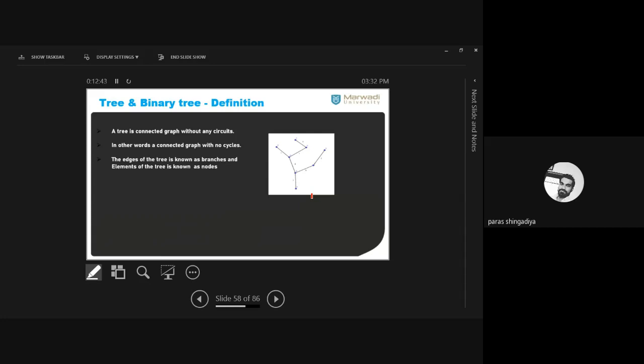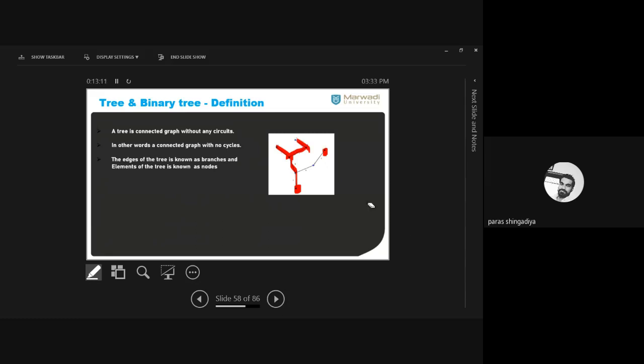In a connected graph, there is at least one path between any pair of vertices. Clear? For example, this graph is here. So here we can easily say that there is a path between these two vertices. We can easily reach that place by using one of the routes. There is a path between these two vertices, there is a path between this vertex, and so on. So what does it mean? It is a connected graph.